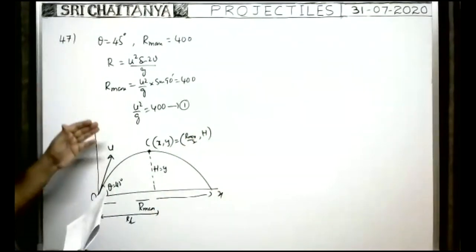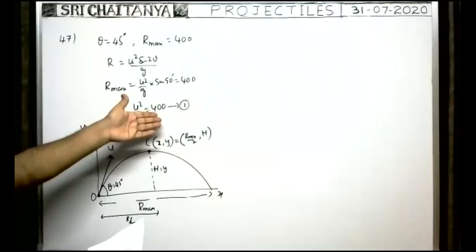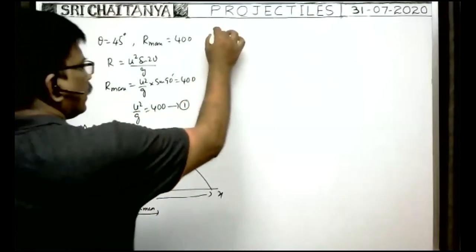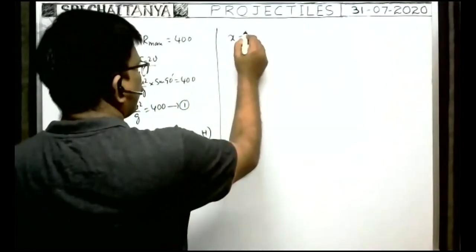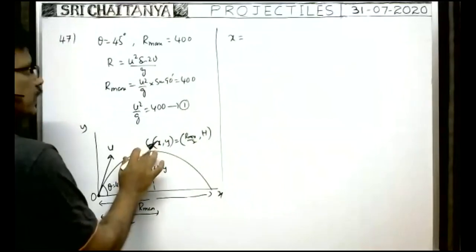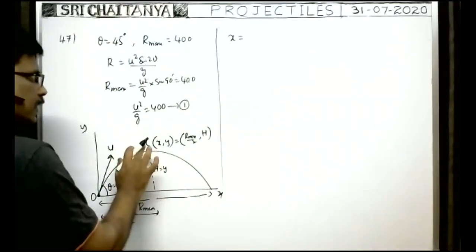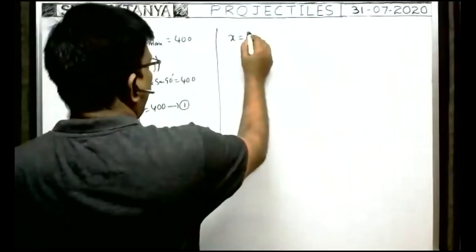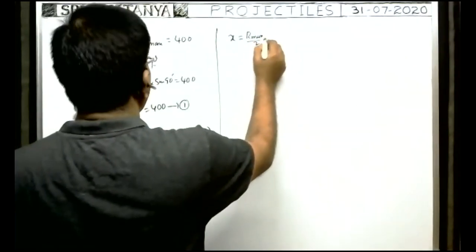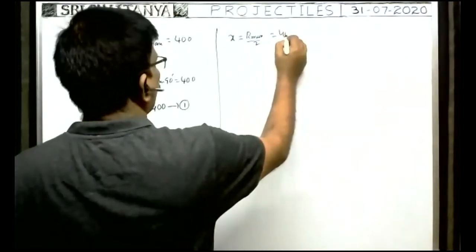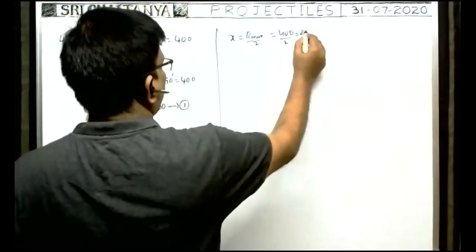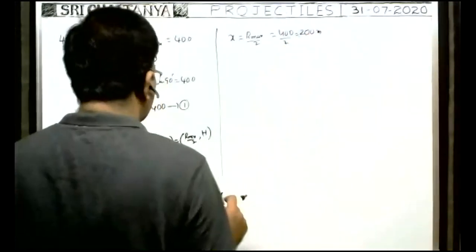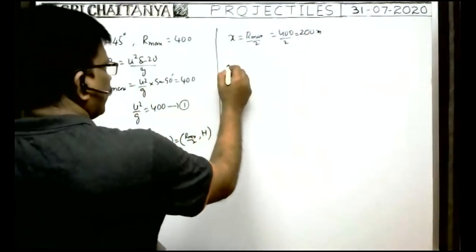So half of the maximum range means we know the x coordinate of the particle when it reaches the highest point in its path, or whenever the velocity is minimum: x is equal to R max by 2. R max is given as 400, no? 400 by 2 is equal to 200 meters. Okay, x we got.